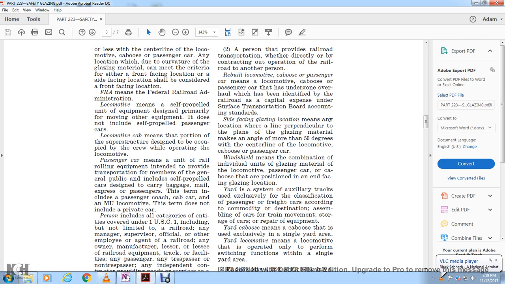Railroad locomotive, caboose, and passenger car undergoing overhaul, which has been identified by the railroad as a capital expense under the Surface Transportation Board accounting standards.